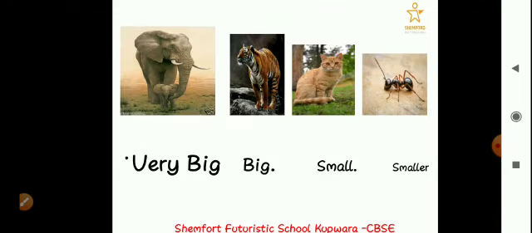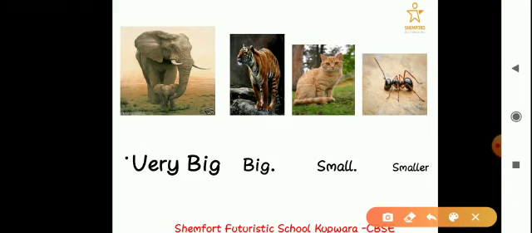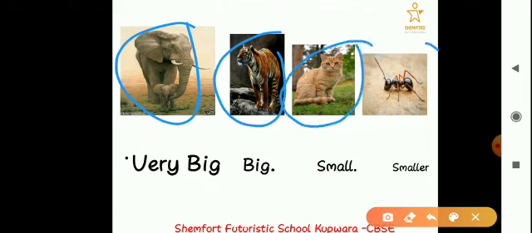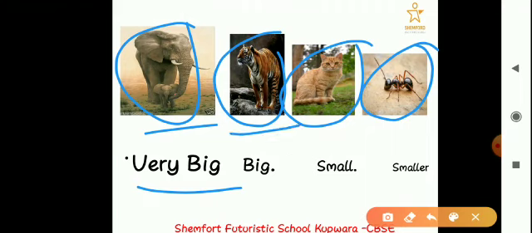Just to make it more clear, here is this picture. Here you can see four different creatures. First one is an elephant, second one is a tiger, third one is a cat, and fourth one is an ant. So I will ask you, can you tell me which one is the biggest one and which one is the smallest one? Do you think you can actually answer me that? It's obvious. The first one, the elephant, is the biggest of all. So that's why I mentioned very big. Then in the second picture, there is the tiger.